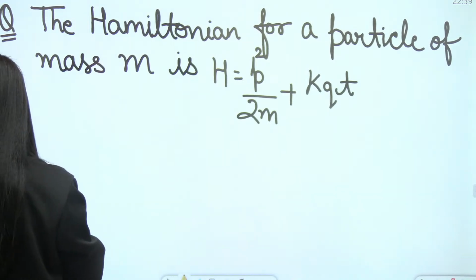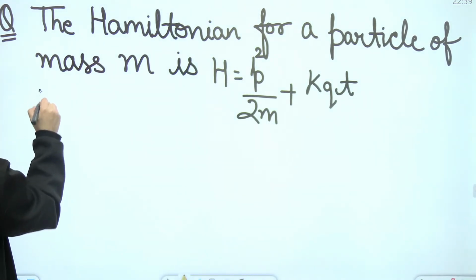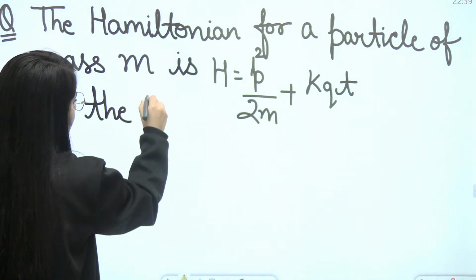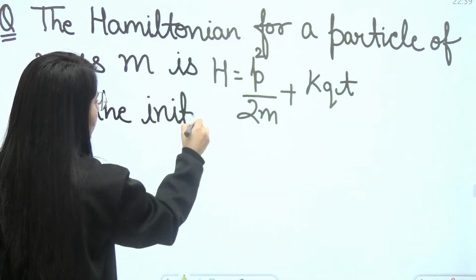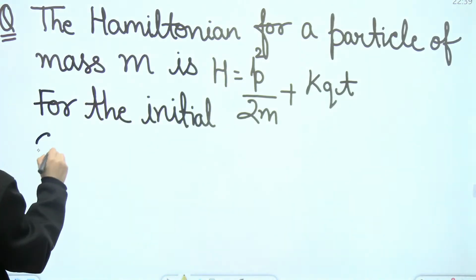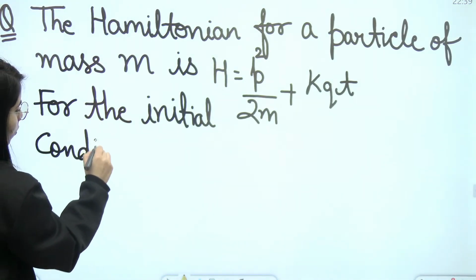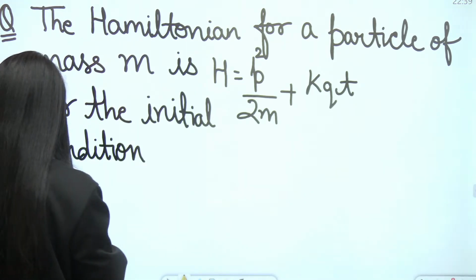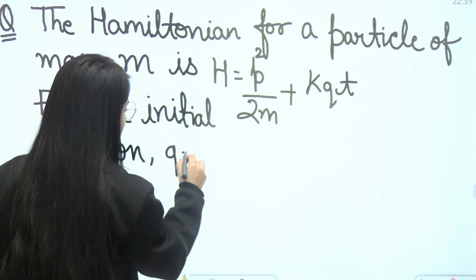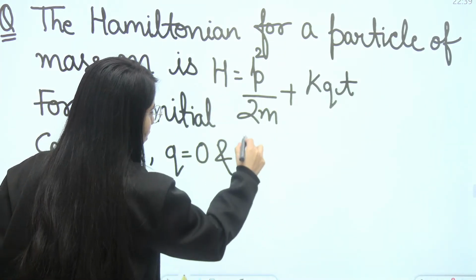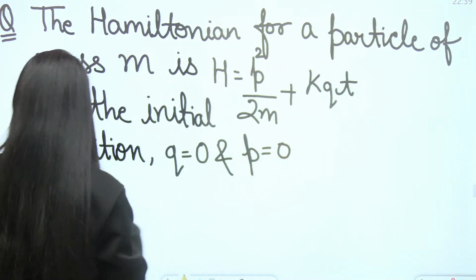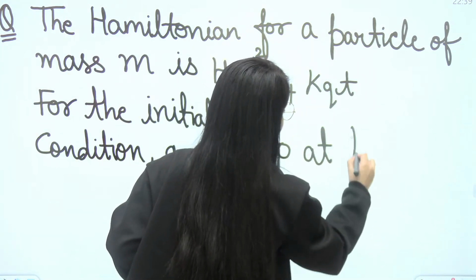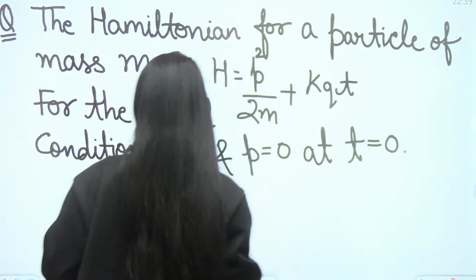For the initial condition, q is equal to 0 and p is equal to 0 at t equal to 0.